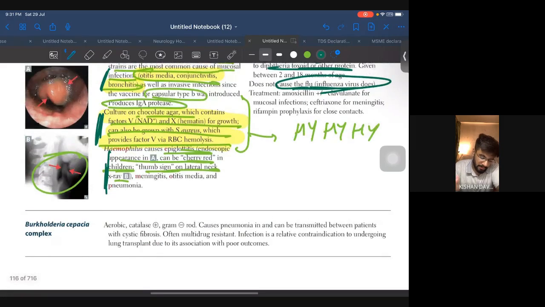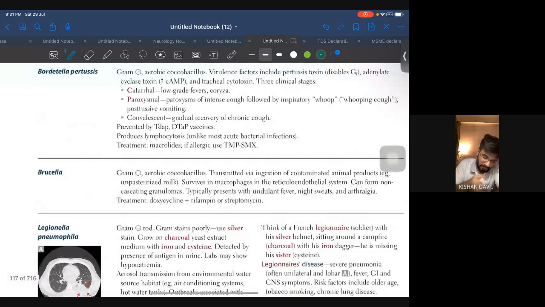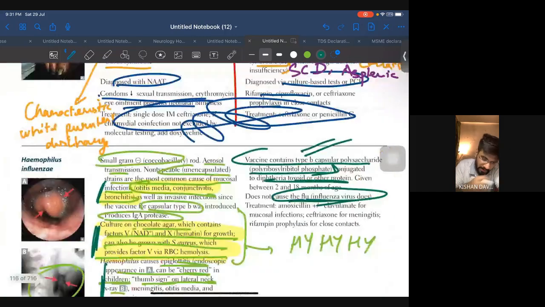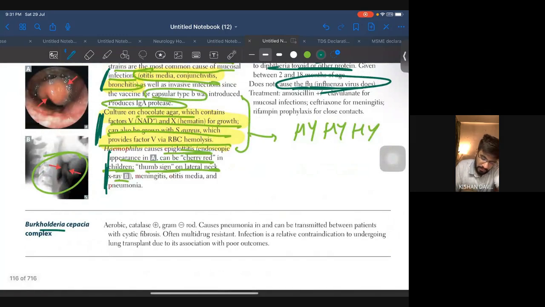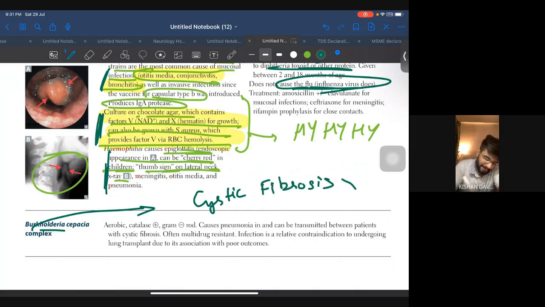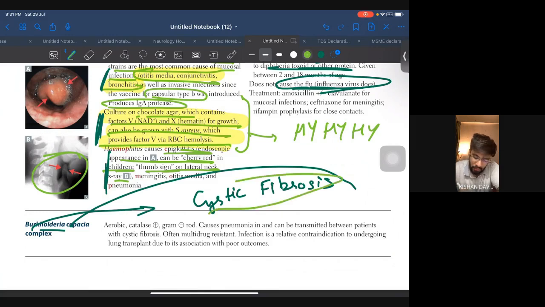All right. Burkholderia cepacia complex. Let's see what they have said. This is new, that they have added over here. So Burkholderia cepacia, if there is cystic fibrosis, one of the most common bacteria acting is Burkholderia. In cystic fibrosis, I forgot to mention it down, but I'm mentioning it now. So don't forget it. Let's see what they have given.